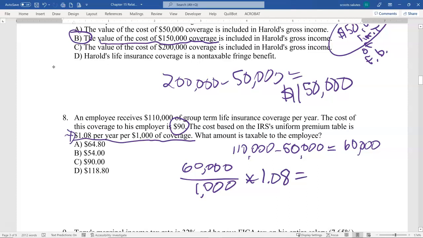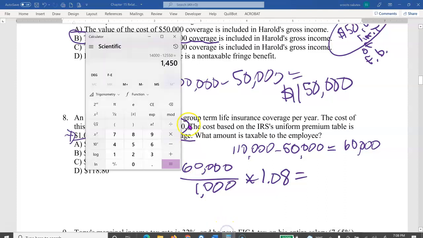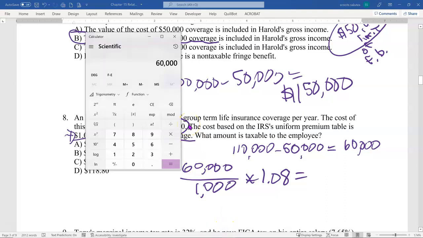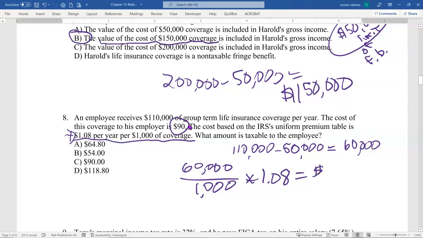So 60,000 divided by 1,000 times 1.08. Let's see if we can pull up our calculator here. $64.80. So $64.80, or A, is what's going to be added to the income.